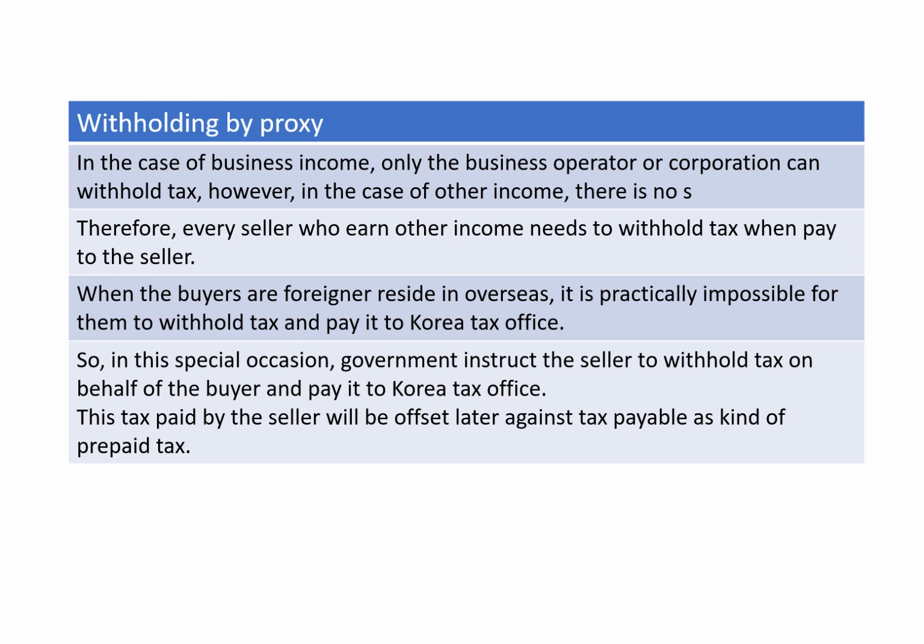When the buyers are foreigners residing overseas, it is practically impossible for them to withhold the tax and pay it to the Korean tax office. So in this very special case, the government instructs the seller to withhold tax on behalf of the buyer and pay it to the Korean tax office. This tax paid by the seller will be offset later against the tax payable of the seller as a kind of prepaid tax.